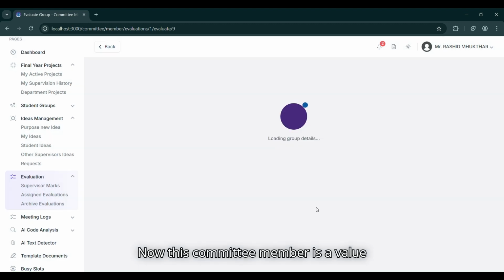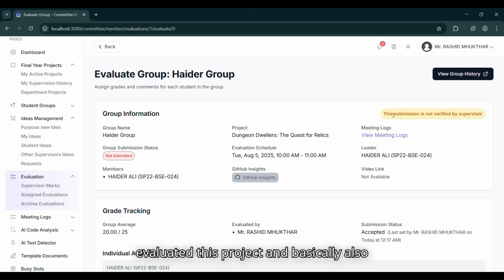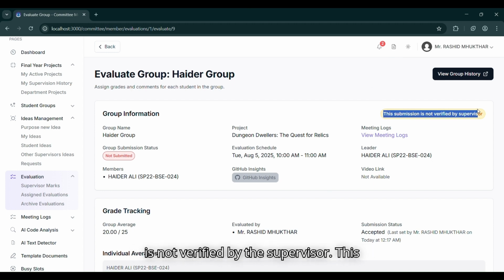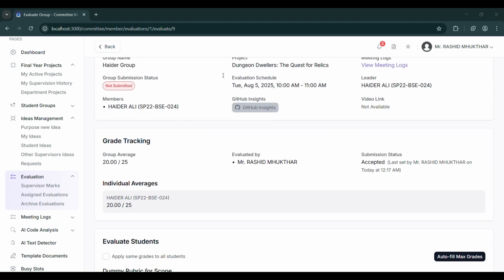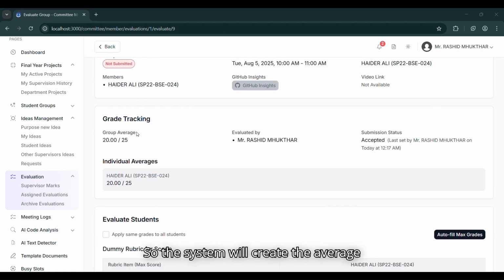Now this committee member has evaluated this project, and this also indicates that this submission is not verified by the supervisor. When a student submits a submission against a deliverable, the supervisor has to view the submission and verify it. So the committee member knows the supervisor has first verified the submissions. The system will then create the average grade of the student.